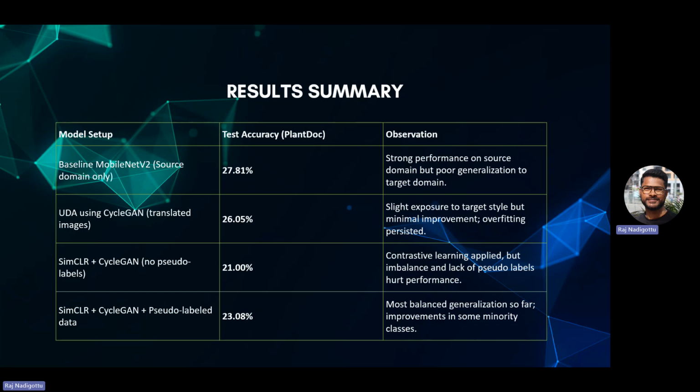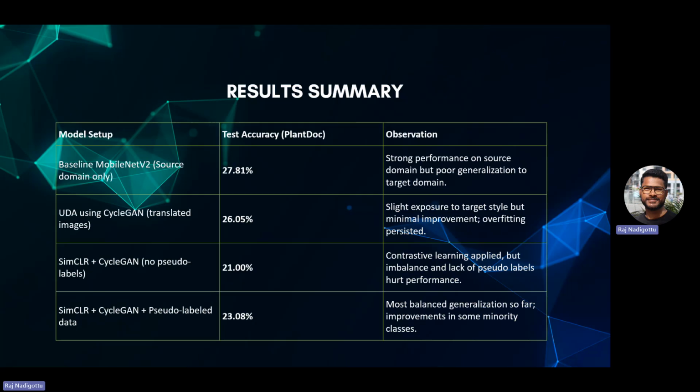But when it comes to results, I would like to highlight that unfortunately, the results are not as expected, not according to the hypothesis which we have seen. So we expected that the model would gradually improve its performance after each UDA technique, but in fact, it worked against it. In the baseline model, the validation accuracy was good, but when it comes to test accuracy, it fell down to 27.81, right?